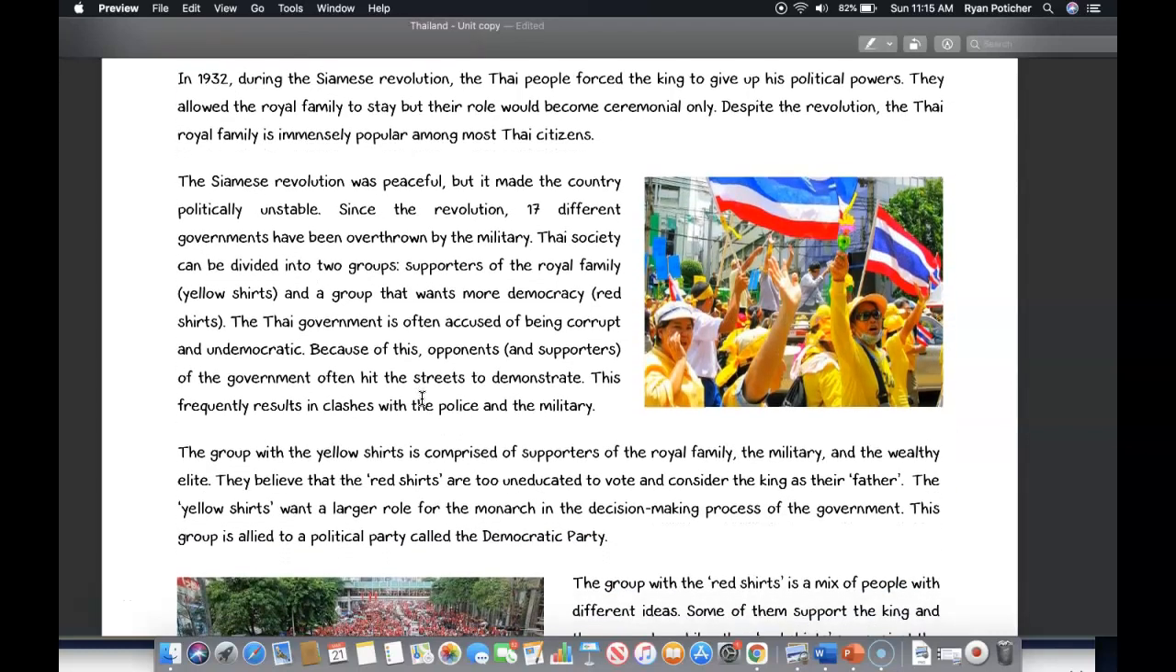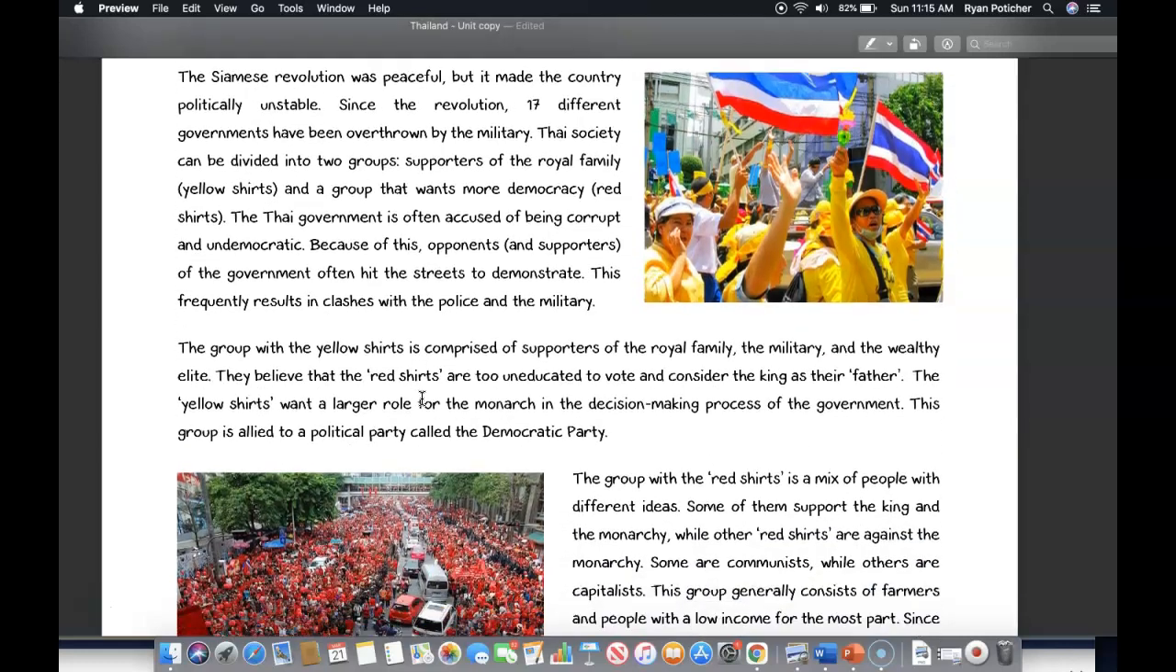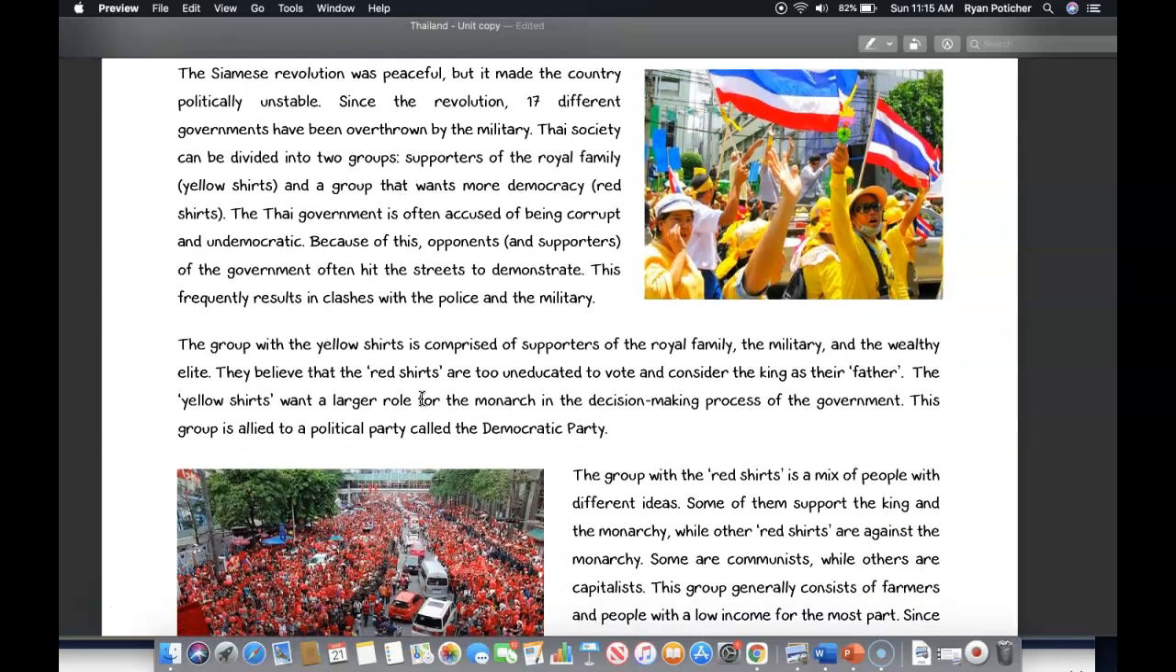In 1932, during the Siamese Revolution, the Thai people forced the king to give up his political powers. They allowed the royal family to stay, but the role would become ceremonial only. Despite the revolution, the Thai royal family is immensely popular among most Thai citizens. The Siamese Revolution was peaceful, but it made the country politically unstable. Since the revolution, 17 different governments have been overthrown by the military.